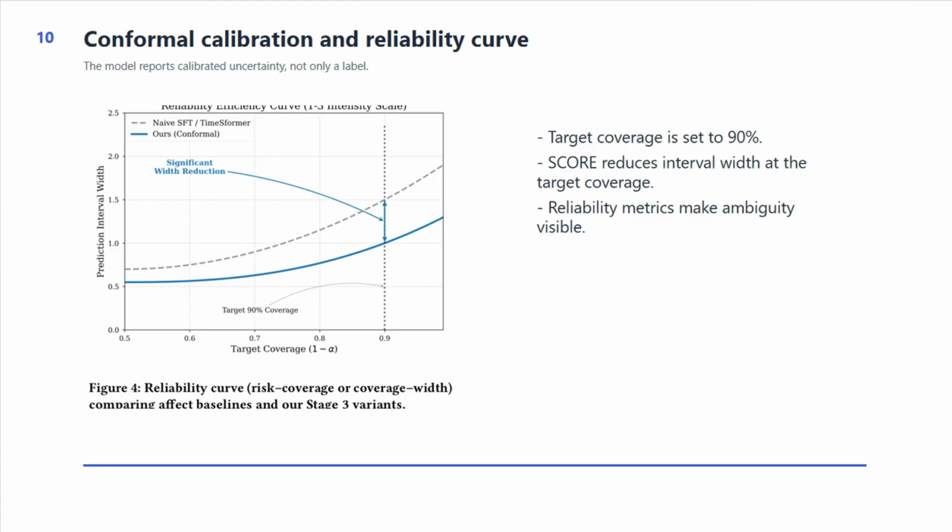The target coverage is 90%, meaning the prediction interval should contain the true intensity about 90% of the time. A trivial solution would be to output very wide intervals, but that is not useful. SCORE aims for reliable coverage with narrower intervals. Around the target coverage, the curve shows a meaningful width reduction compared with the baseline.